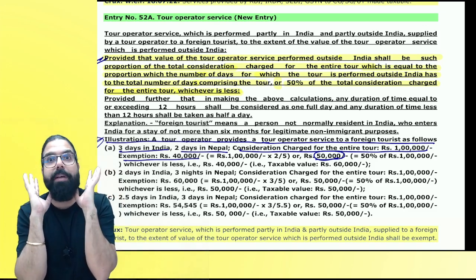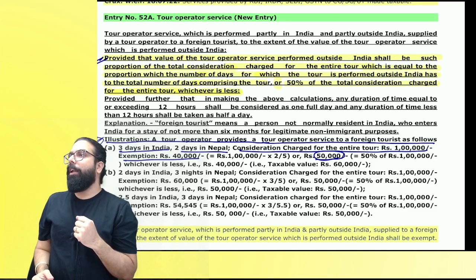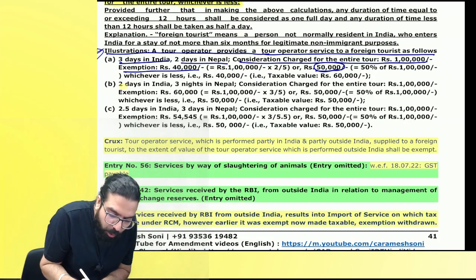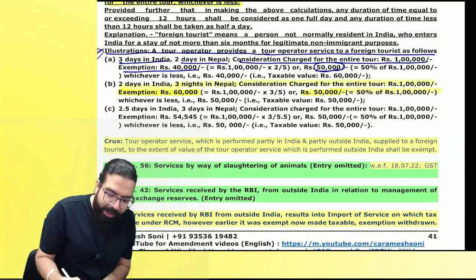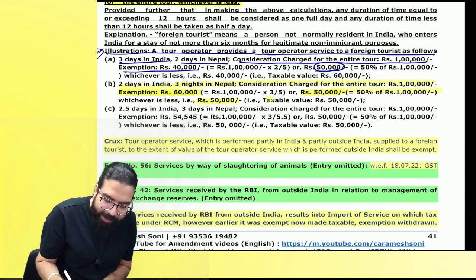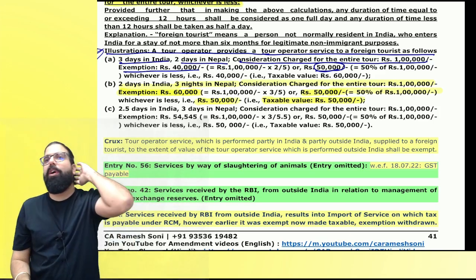Did you guys understand the point, everyone? I'll tell everyone, anyone who did not get it. Got it, everyone? See, it says 2 days in India, 3 days in Nepal, consideration 1 lakh. Now, how much will be the exemption? 60,000? But it will be limited to 50% of 1 lakh, and hence you will get exemption only of 50,000, and taxable value will be 50,000. Is my point 100% clear to all? Can we all go ahead?